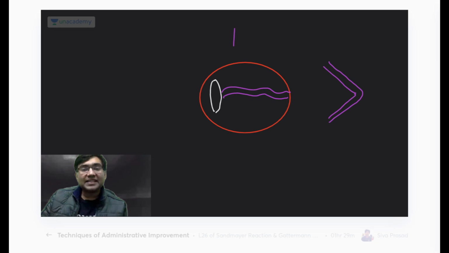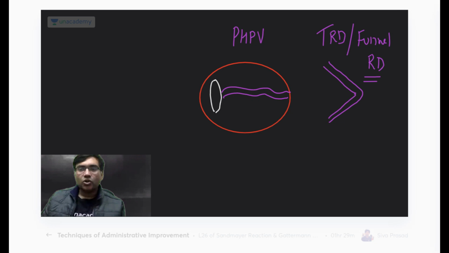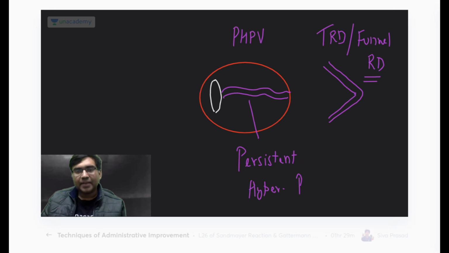Okay, so this is how you can have a PHPV, and this is more commonly a tractional retinal detachment or a funnel shaped retinal detachment. Are you getting my point? Okay, this is your PHPV. I call it persistent hyperplastic primary